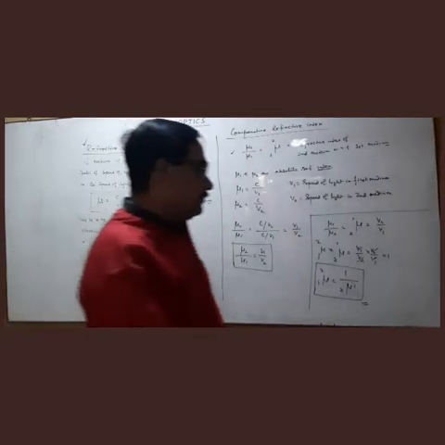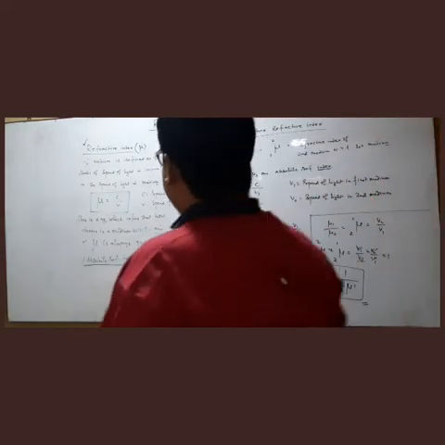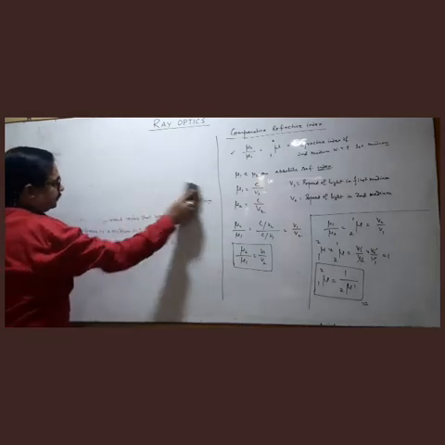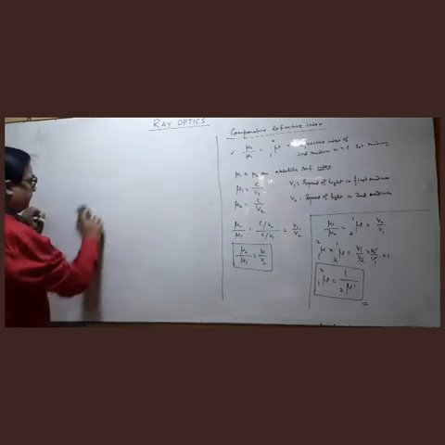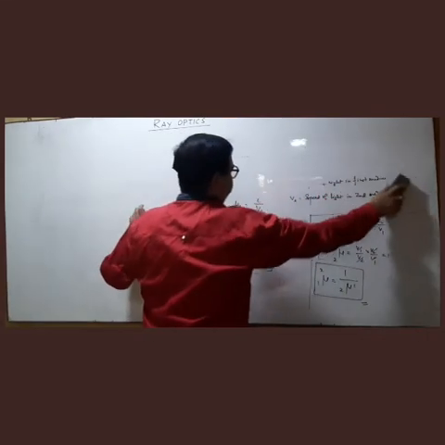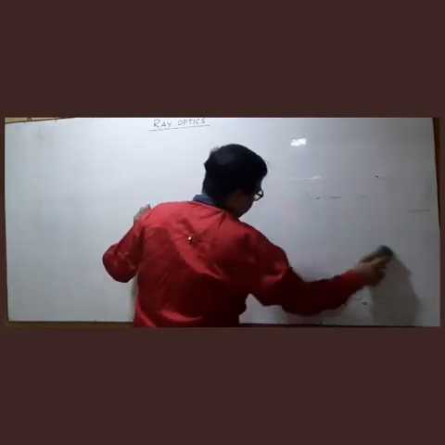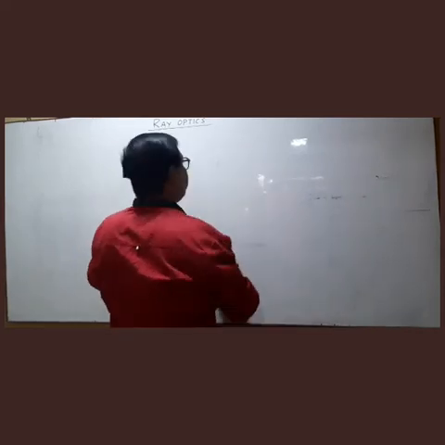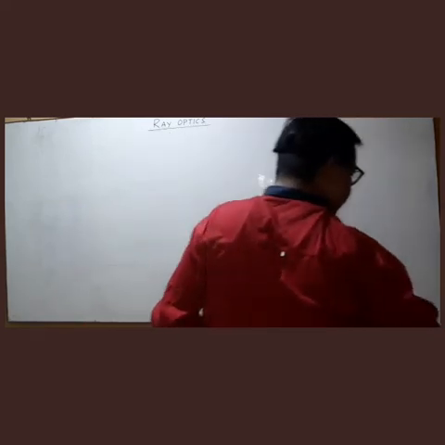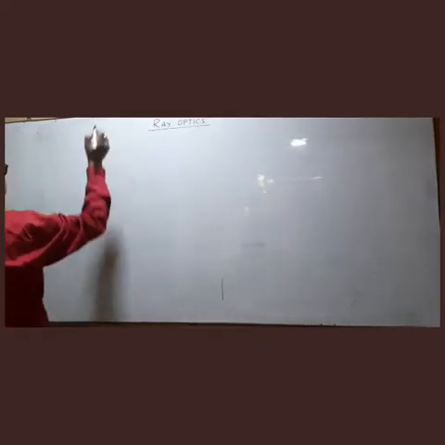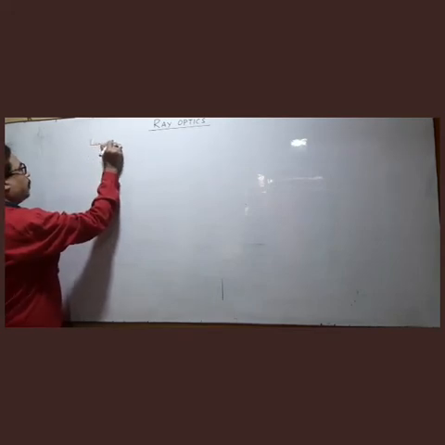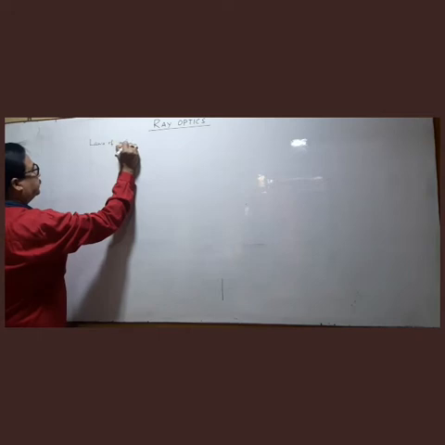So after this, we should go for the laws of refraction.